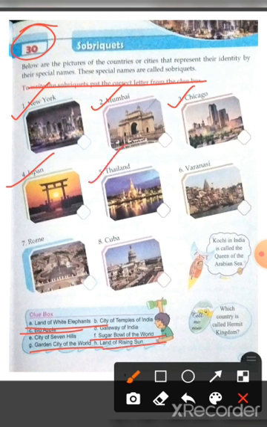Next, Thailand. Thailand is also referred as Land of White Elephants. Next, Varanasi. Varanasi is also known as City of Temples of India. Next, Rome. Rome is also known as City of Seven Hills. Next, Cuba. Cuba is also referred as Sugar Bowl of the world. Okay students, Kochi in India is called the Queen of the Arabian Sea.